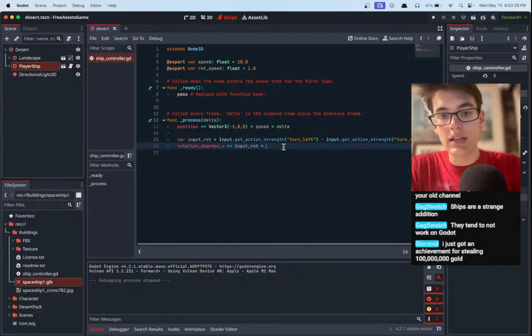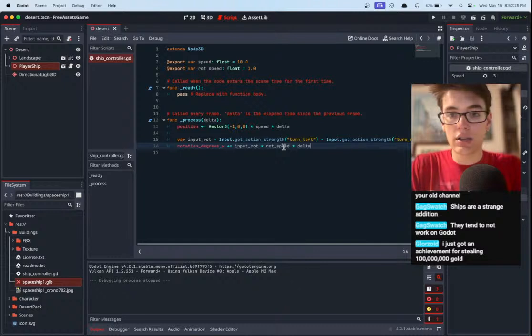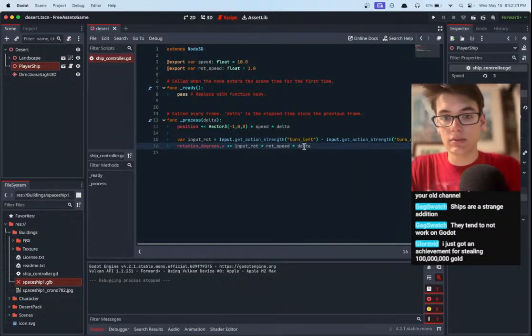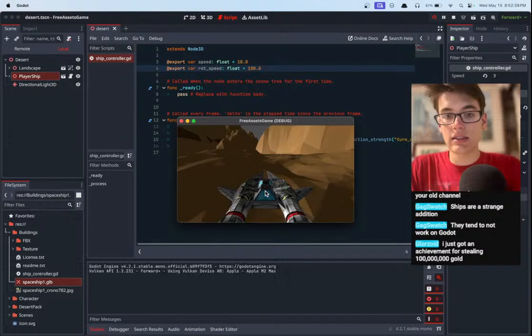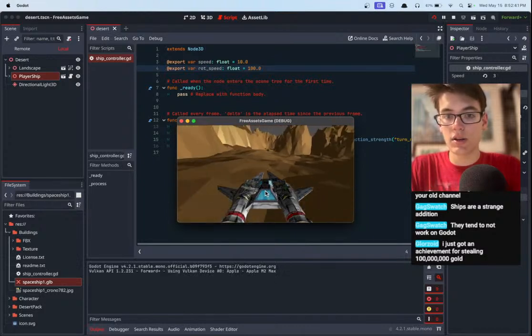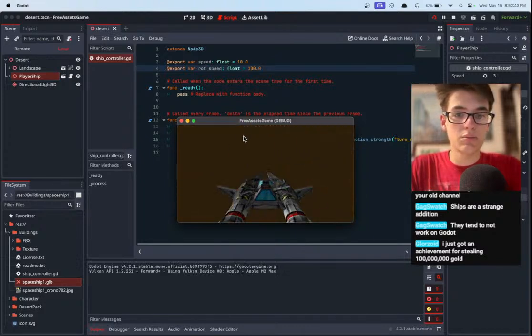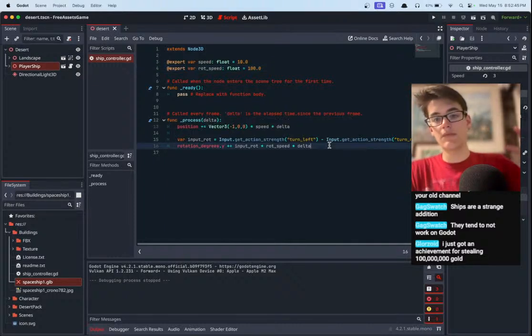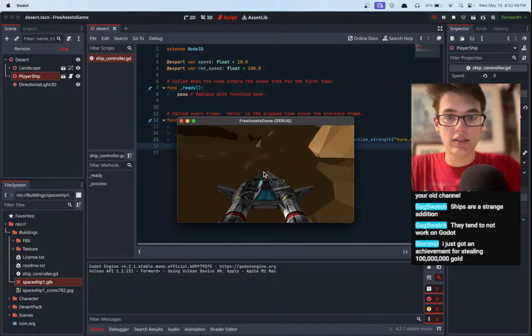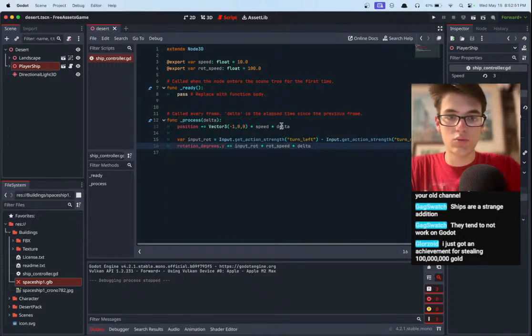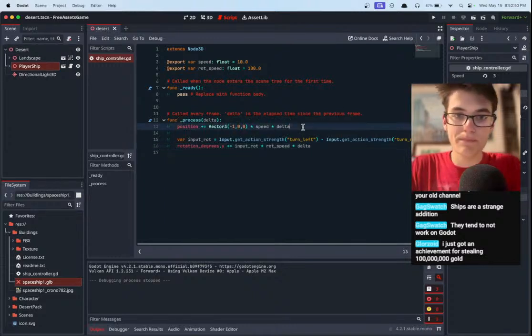But for now, we need to actually change this to being multiplied by the rotation speed and the delta. Again, delta makes it frame rate independent, and rotation speed, of course, allows us to make this a variable. So let's set this to like 100 or something, because I think the rotation before was super low. Now we're getting some pretty decent rotation, but of course it presumably looks very weird because we're always moving in a certain direction regardless of how we're rotated.